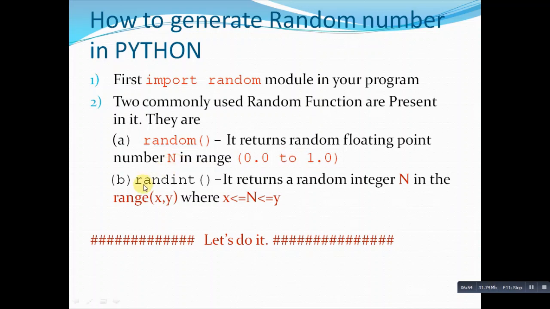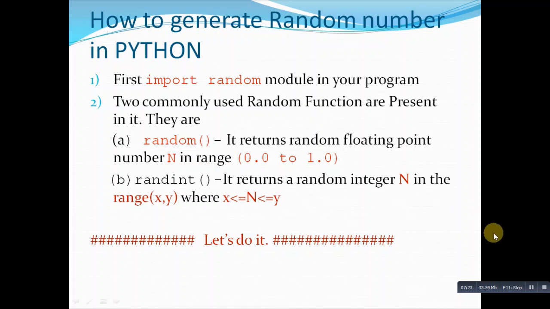On the other hand, randint returns an integer n in the range x and y. So it takes two arguments, the starting point and the ending point, where x is less than or equal to n and n is less than or equal to y. So this is the meaning of these two different functions, and we can import and use them.